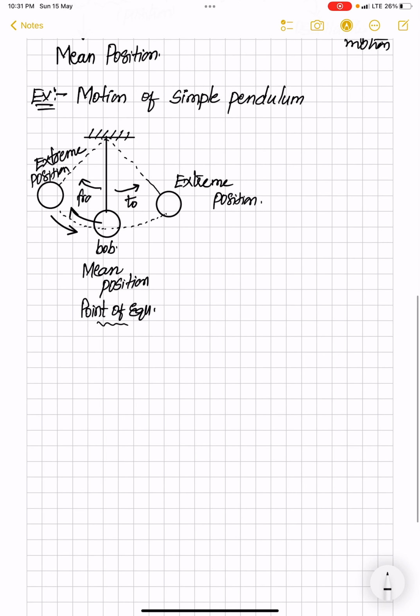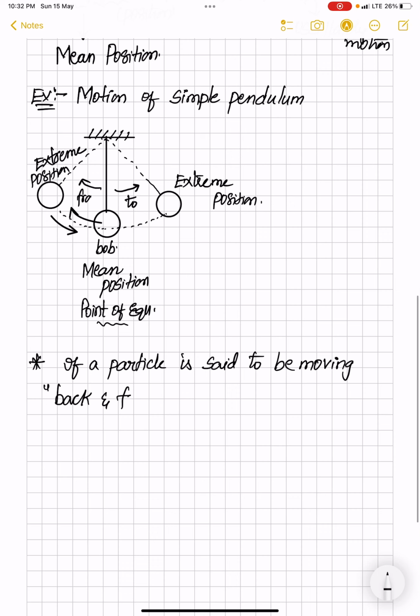Now let us see vibratory motion. If a particle is said to be moving back and forth, the difference is this only. In oscillatory motion we use the words to and fro, and here we are using back and forth.